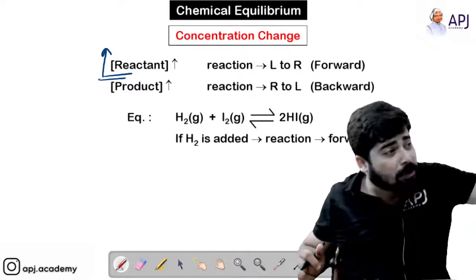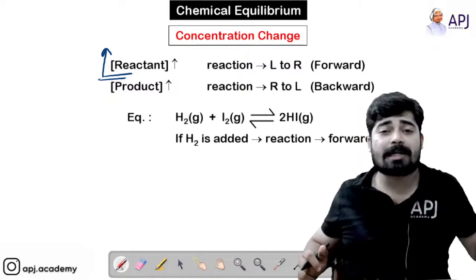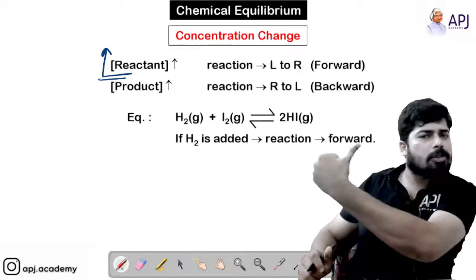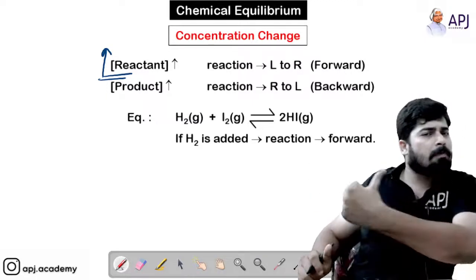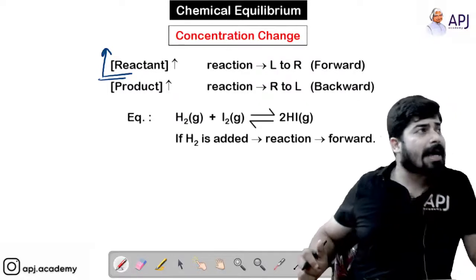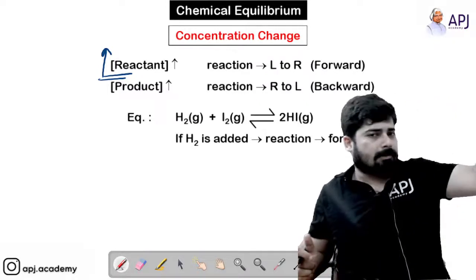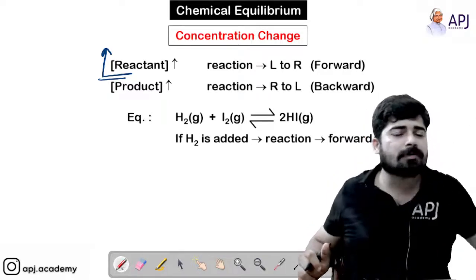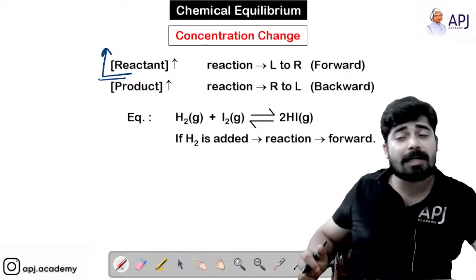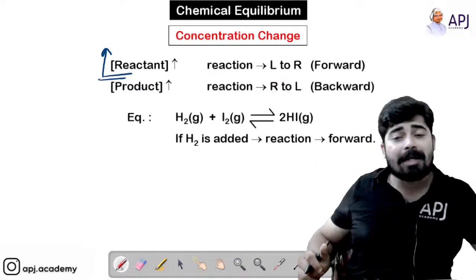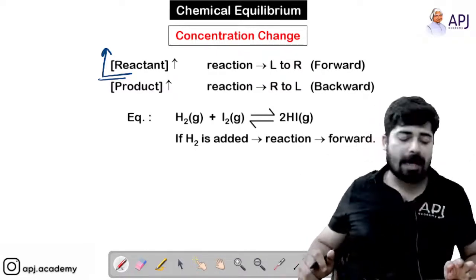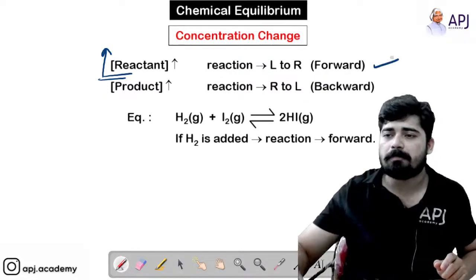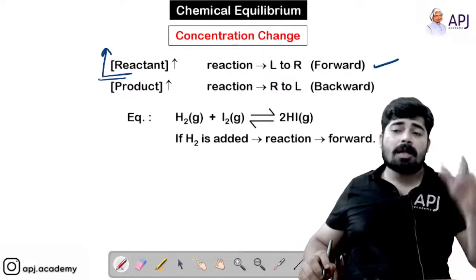So in order to reduce the concentration of reactants, how should the equilibrium shift? Should it shift to the forward direction or to the backward direction? What happens if the equilibrium shifts to the backward direction? Again the reactant concentration increases. So since it wants to decrease the concentration of the reactants, it has to shift the equilibrium to the forward direction and reduce the concentration of reactants. So the equilibrium will shift to the forward direction. Okay. Now considering